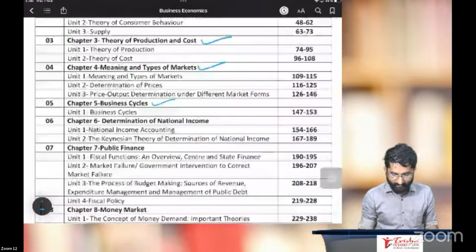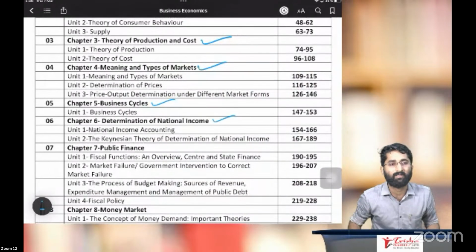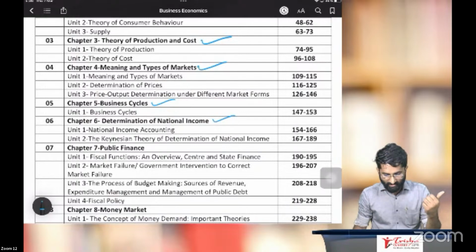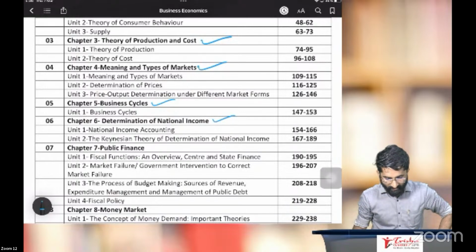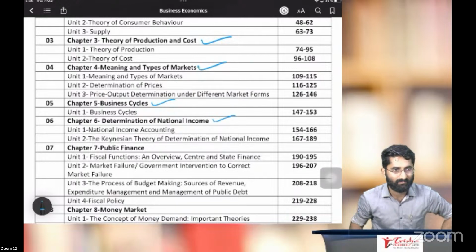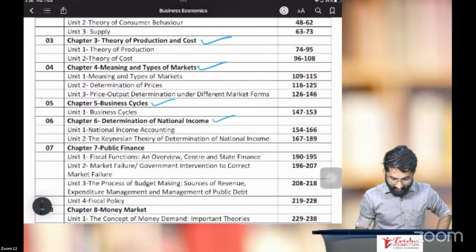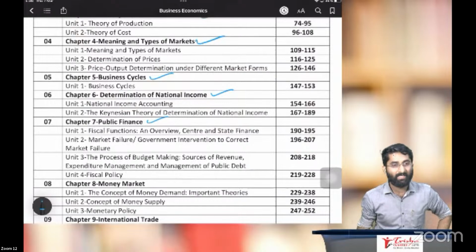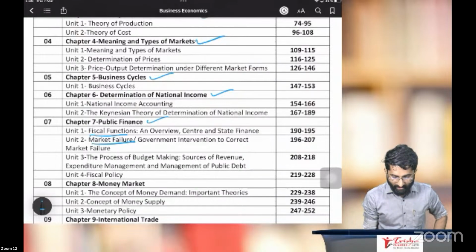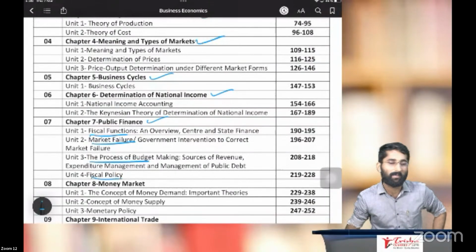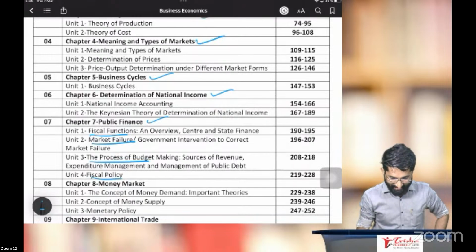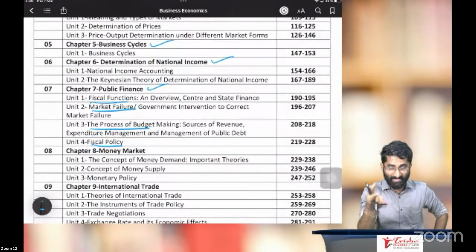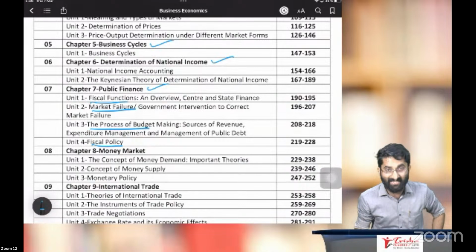Now you have determination of national income, chapter number 6. So basically we have the Keynesian theory and national income accounting. Next, public finance. In public finance, we have fiscal functions, market failure, process of budget making, and fiscal policies. So what chapters do we have now? Right now, we have these chapters, these units.